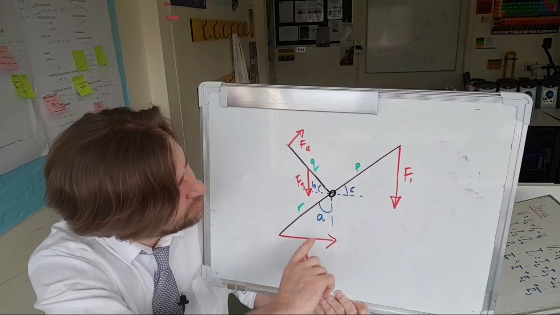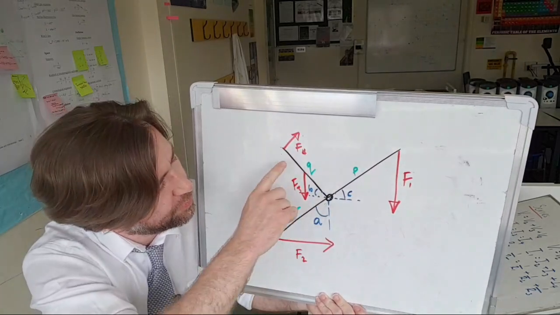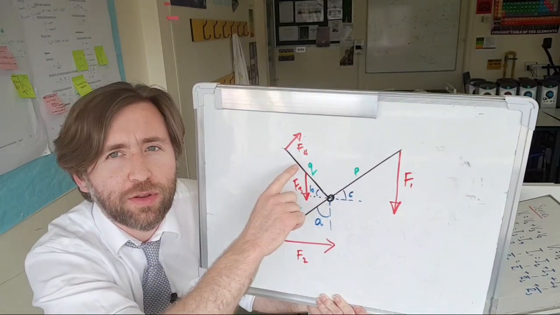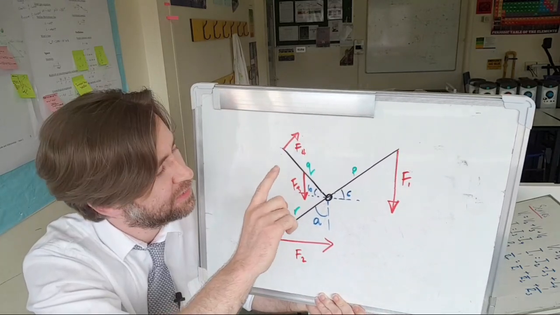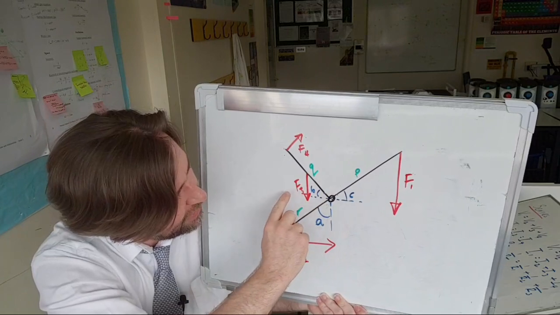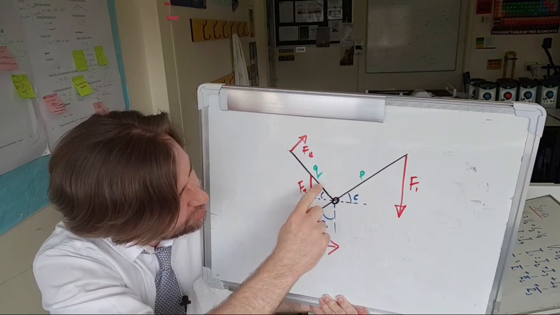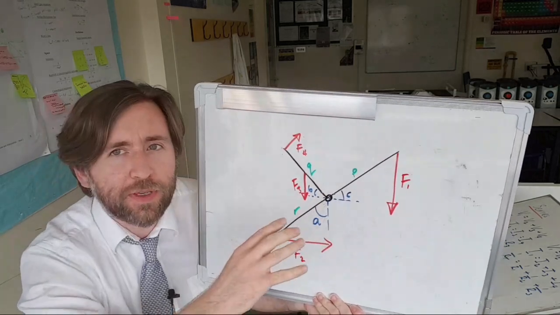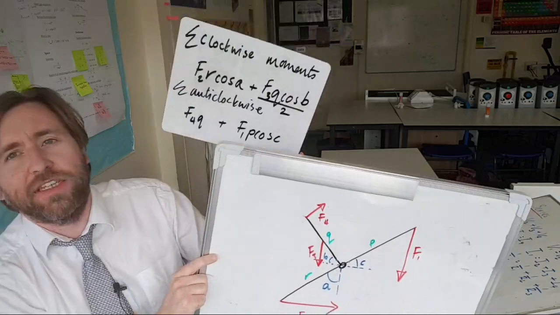Then what was the other one? It was F3, and I've been even a bit tricky there because you've been told in the question somewhere that it's halfway along this one. So the distance is Q over 2, but we need to use the perpendicular distance again. So we're looking at this one here. Again, we're closing the angle, so it's going to be F3, the force, times the perpendicular distance, which is Q over 2 cos B, okay? Then that way we've got our, it's actually the anti-clockwise.